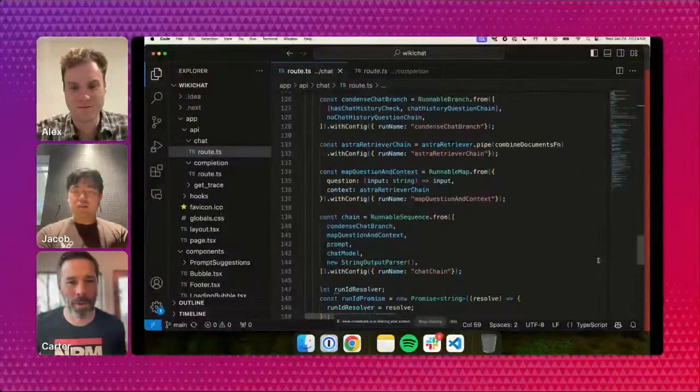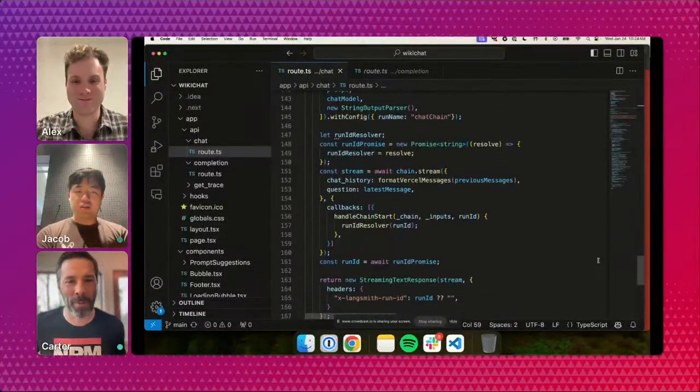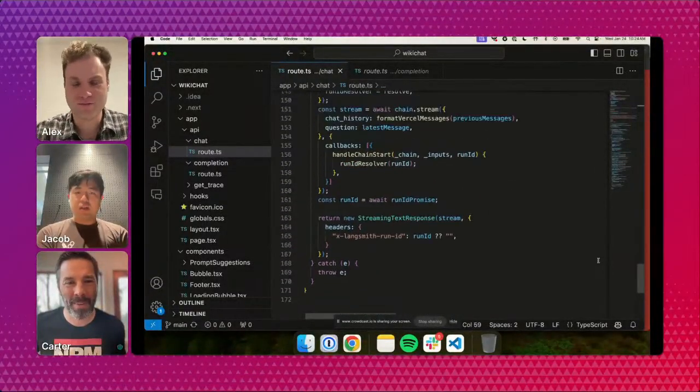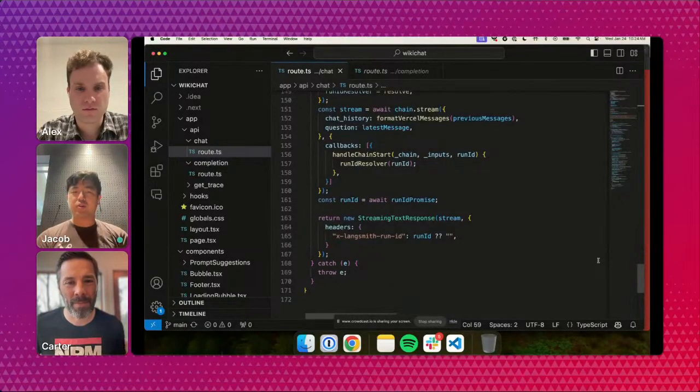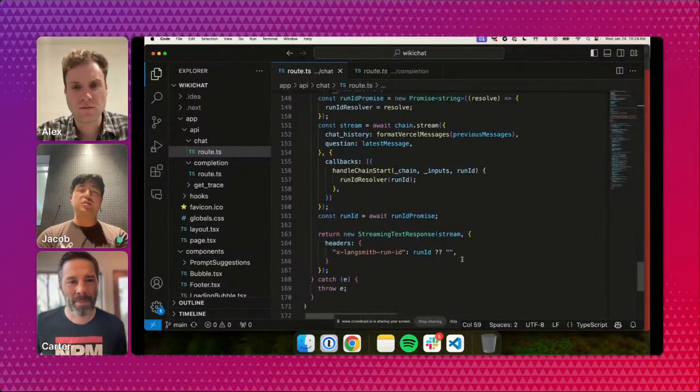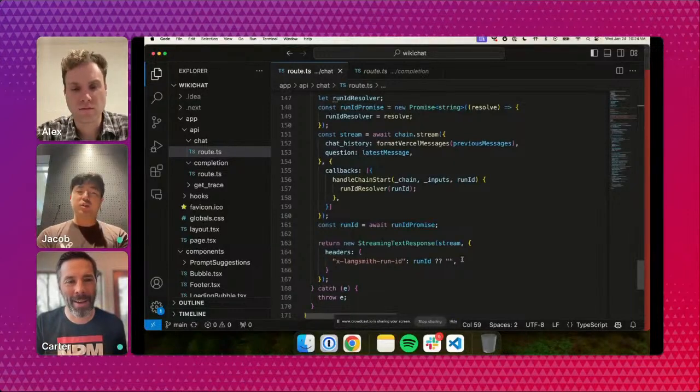Yeah, there are a few things there, like the very bottom where the streaming happens. You'll see at the very bottom, and I'll go over some of the steps that we go through to construct that await chain. But you can just call .stream and then pass that stream directly into an HTTP response object, or a Vercel one, as you can see here. You can get that kind of streaming experience.